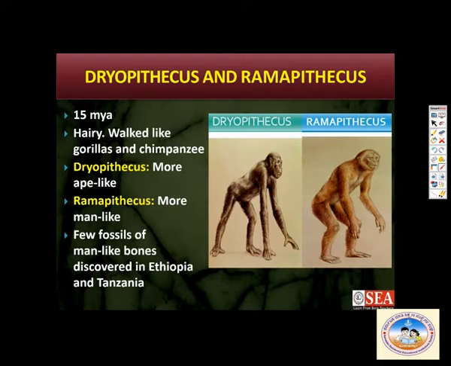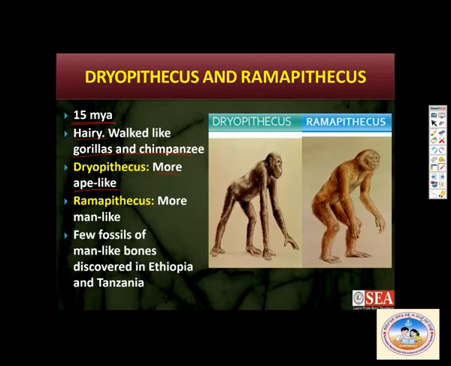Hairy, it walked like gorillas and chimpanzees. Dryopithecus was more ape-like, whereas Ramapithecus was more man-like. Remember this, very important.